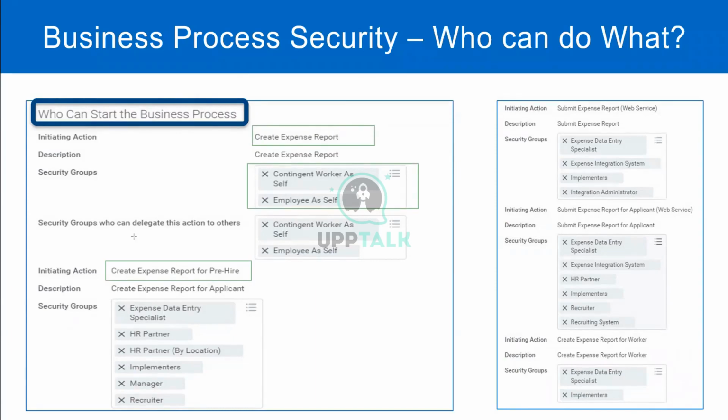Okay, so now coming back to our discussion on business process definitions and security policies, can you tell me who can create an expense report on behalf of an applicant or a pre-hire? HR partner, and who else?